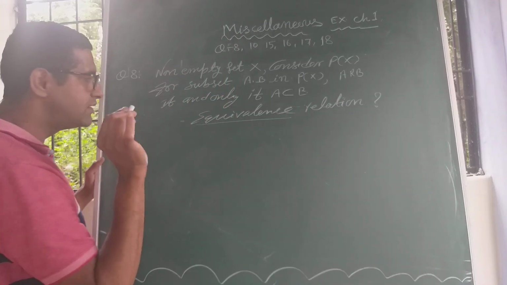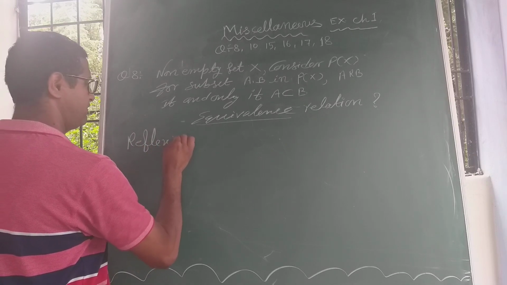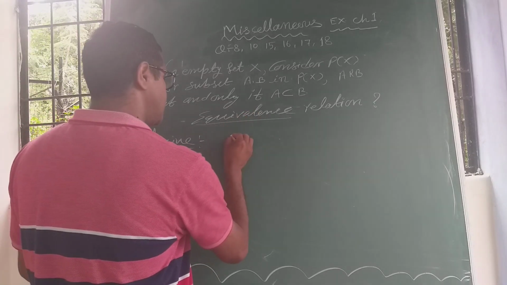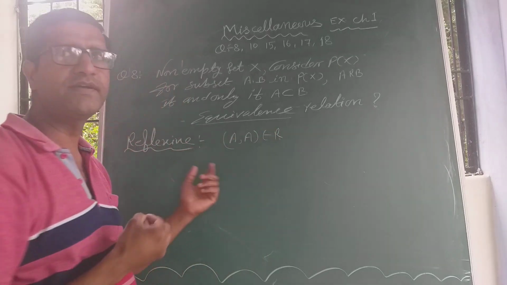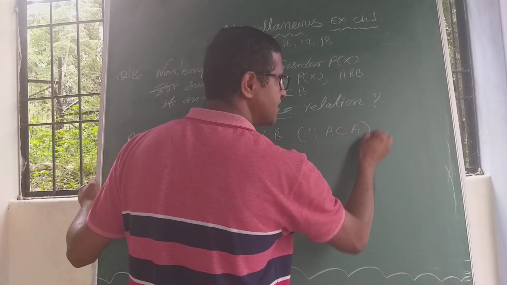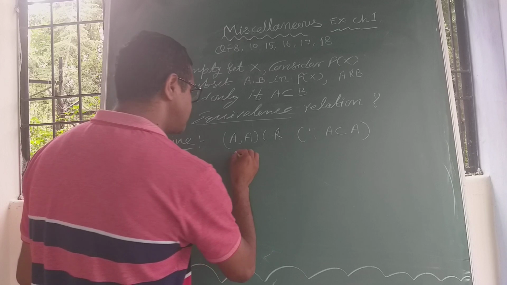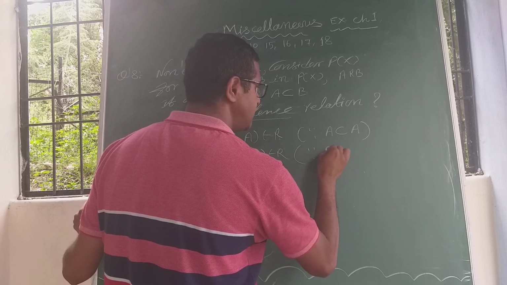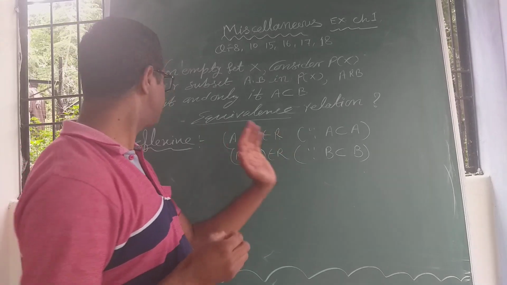it must be reflexive, symmetric and transitive. I will prove reflexive first. You know that (A, A) belongs to R. Why? Since it satisfies the condition: A is a subset of A, as we know that every set is a subset of itself. Like (B, B) belongs to R since B is a subset of B. It is clear, so it shows that the given relation is reflexive.